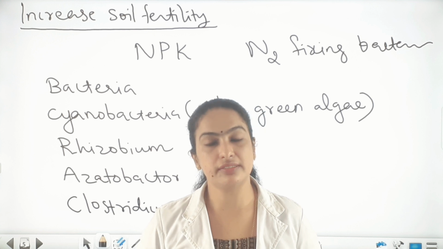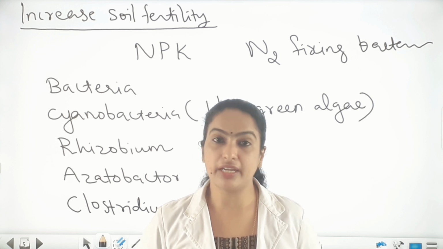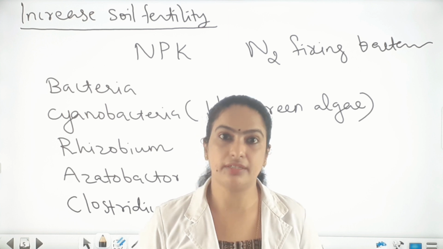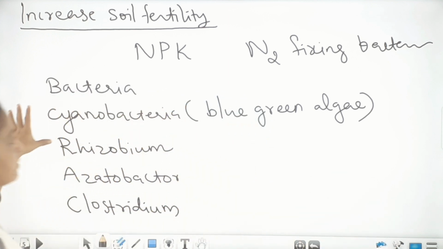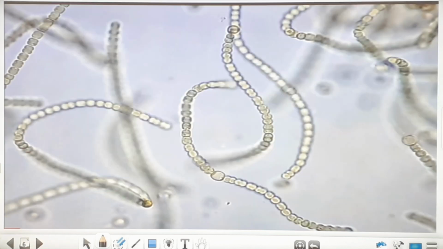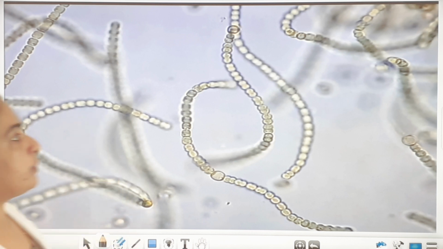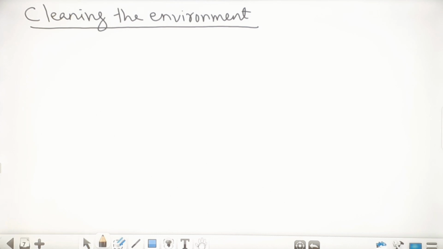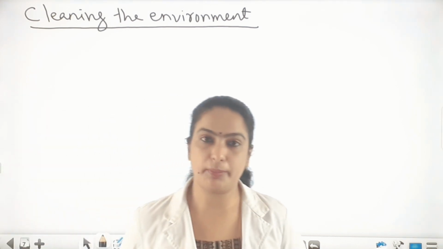The nitrogen fixing bacteria can fix the atmospheric nitrogen in the soil and enrich the soil with nitrogen and thereby increase the soil fertility. So these are the microbes that help with nitrogen fixation. Is it clear? Now I will show you one cyanobacteria. These bacteria are present in the roots of leguminous plants. And next we can see cleaning the environment.